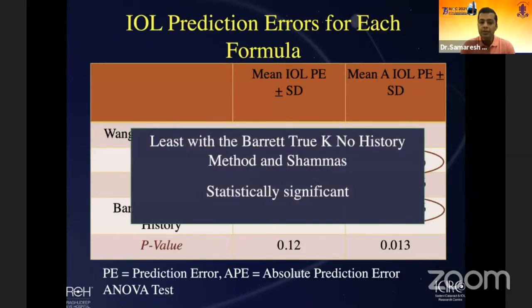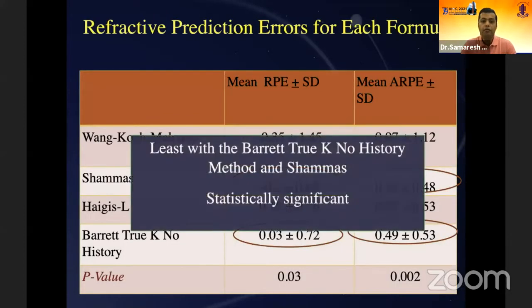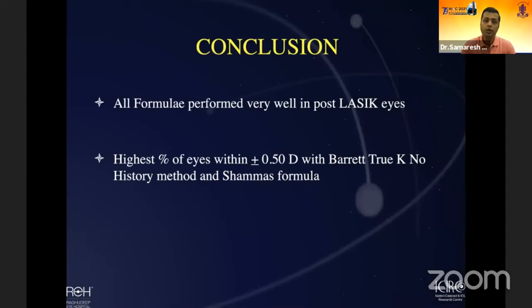We found that the least prediction error in terms of the IOL prediction error was with the Barrett True-K formula and the Shammas formula. And this was statistically significant. We also found that the refractive prediction was also significantly better with the Barrett True-K and the Shammas formula for LASIK patients. So we concluded that all formulas, though perform very well for LASIK eyes, Barrett True-K and Shammas are the go-to formulas.